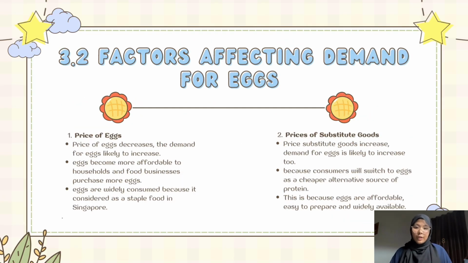Let's continue to 3.2 Factors affecting demand for egg. First of all, what is demand? Demand refers to the amount of a product that consumers are willing and able to buy at different prices. In simple terms, it is not only about wanting a product but also having the ability to purchase it.